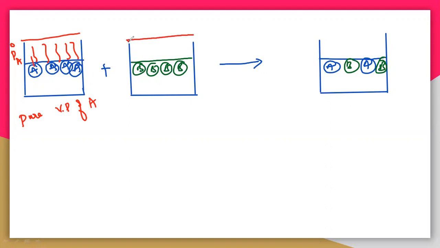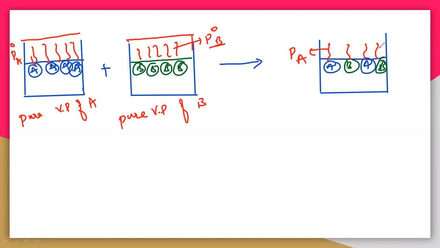And here also it is a closed container, and these vapors are P naught B, the pure vapor pressure of B. Here the vapor pressure of A is indicated with PA, and the vapor pressure of B with PB. They are partial pressures, called partial vapor pressures. Why partial? Because there is a difference between partial vapor pressure and pure vapor pressure. Pure vapor pressure is P naught A.